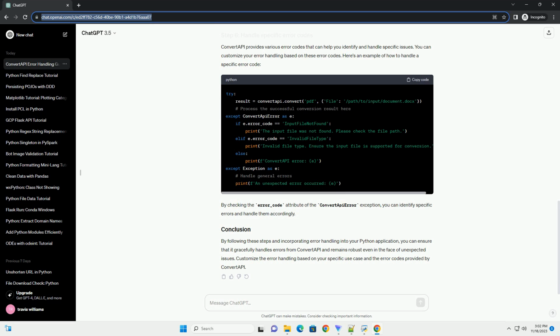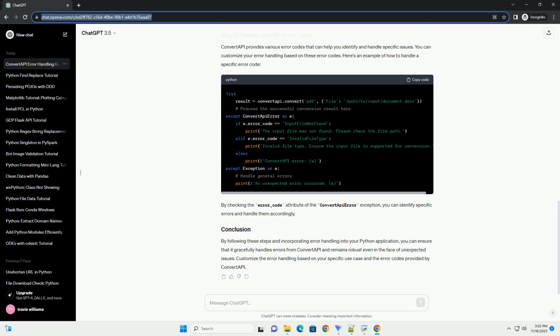In this example, we're attempting to convert a docs file to a PDF. If the conversion is successful, you can process the result as needed. If an error occurs, the code will catch the ConvertAPI error and print the specific ConvertAPI error message. Additionally, a generic exception block is included to catch unexpected errors.